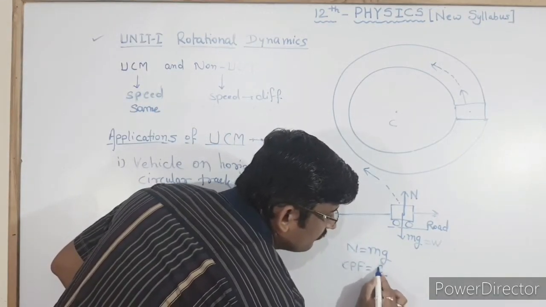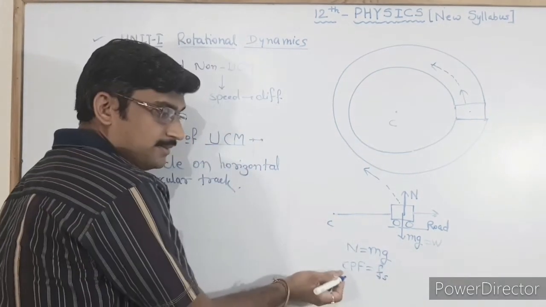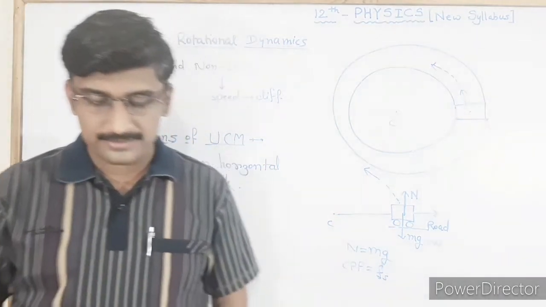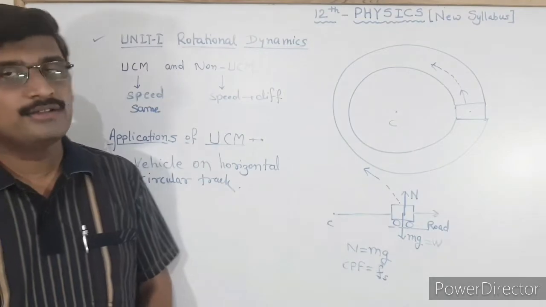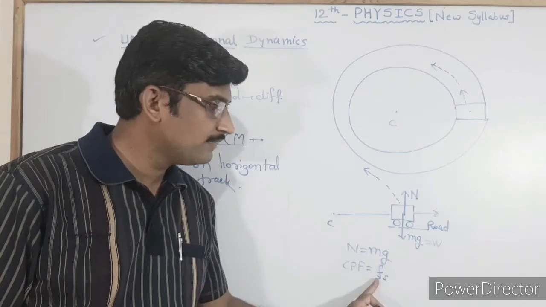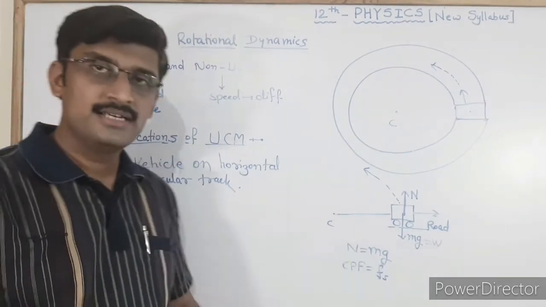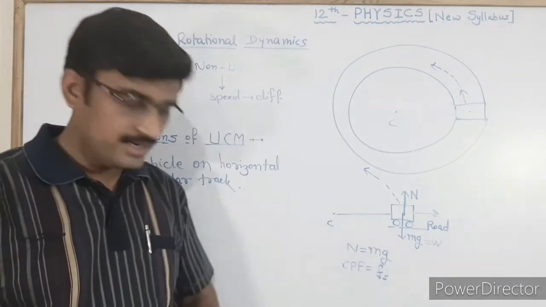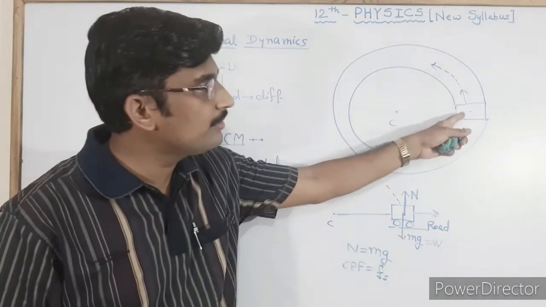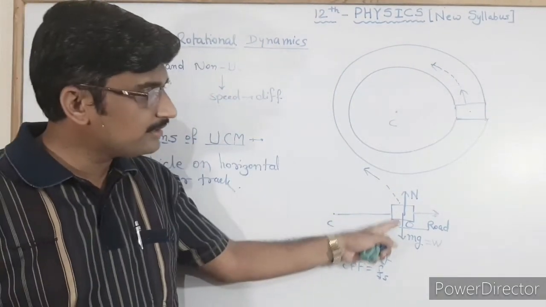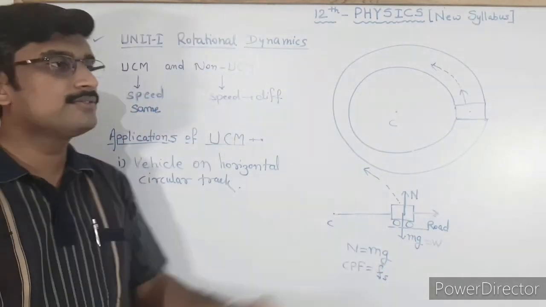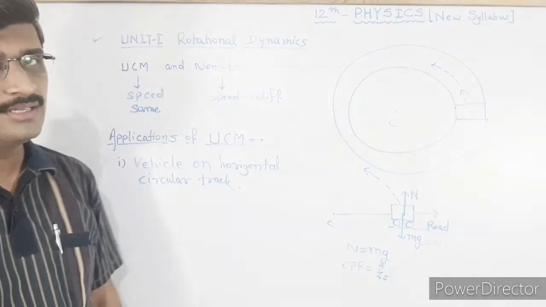That means the required centripetal force is provided by the force of static friction. It is given in our syllabus in last year. We also performed the experiments in last year in L1. This is the centripetal force Fs. We have to calculate different parameters regarding this UCM of the vehicle, and one of the most important things is the maximum velocity which can be given to the vehicle such that the vehicle will not slip from the road. That is the V max we have to calculate.